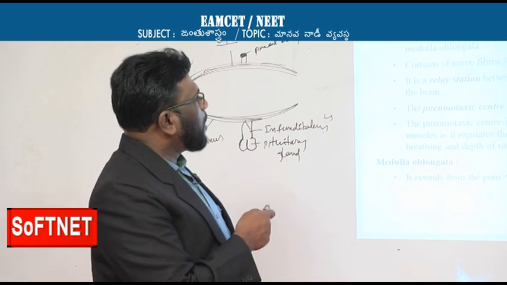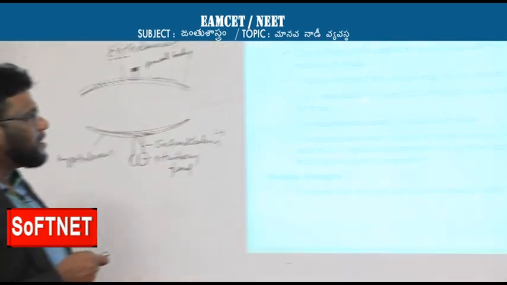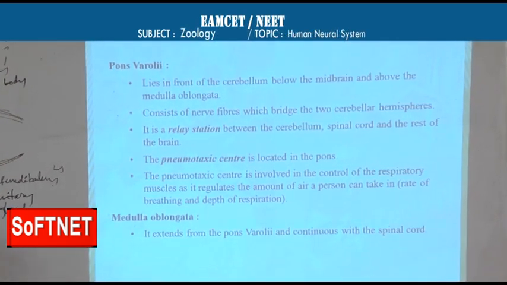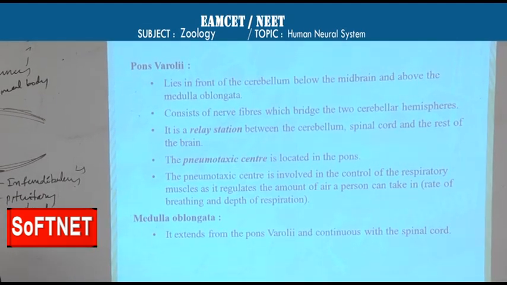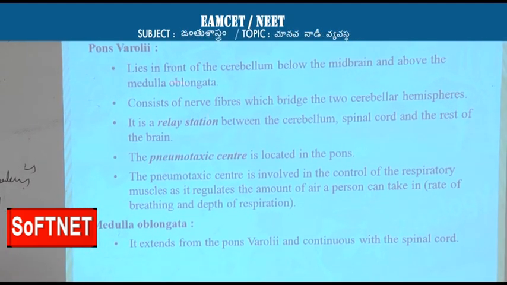Now, what is the function of the pons varolii? It is a relay station between the cerebellum and spinal cord, and the communication between spinal cord and cerebellum is maintained by this particular pons varolii. This is the main function of the pons varolii.